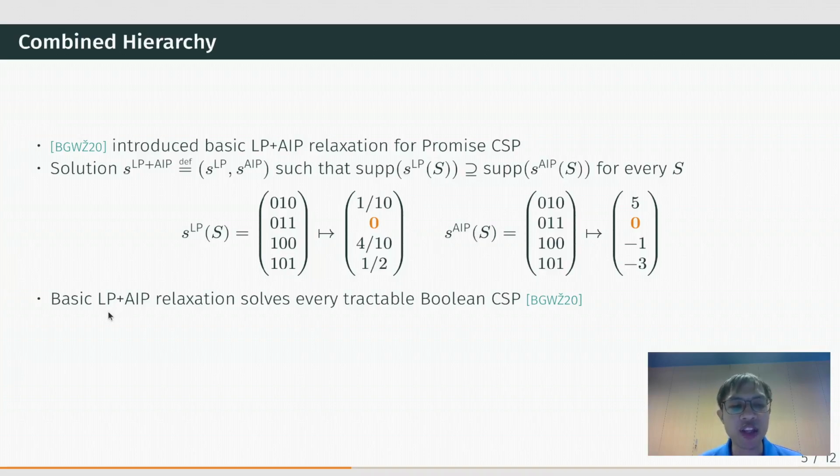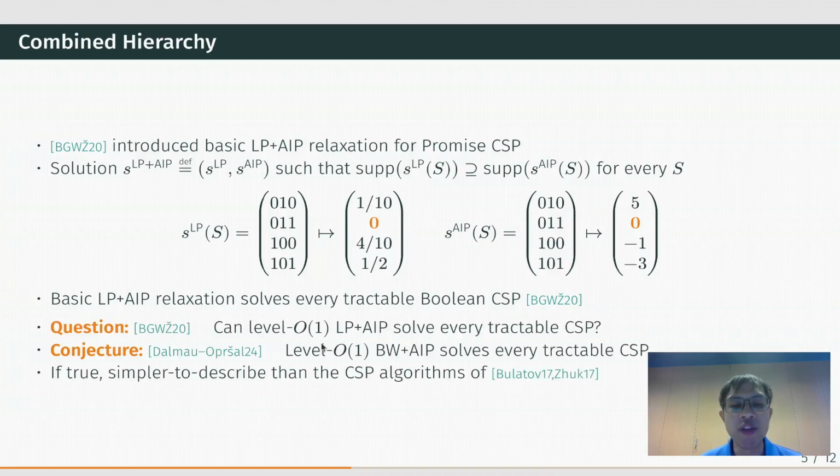A weakness of the LP relaxation is that it cannot solve linear equations. So having the AIP part fixes this weakness. These authors show that the basic LP plus AIP relaxation solves every tractable CSP on a Boolean domain. And they further ask, if you turn this relaxation into a hierarchy, will it solve every tractable non-Boolean CSP?